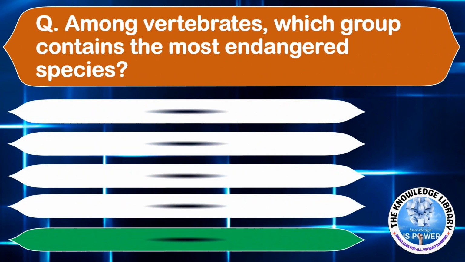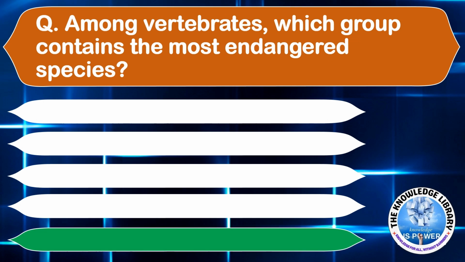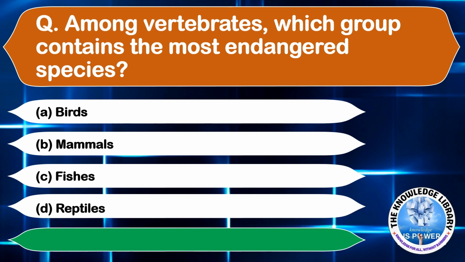Among vertebrates, which group contains the most endangered species? Option A, birds. Option B, mammals. Option C, fishes. And option D, reptiles. The correct answer is option B, mammals.